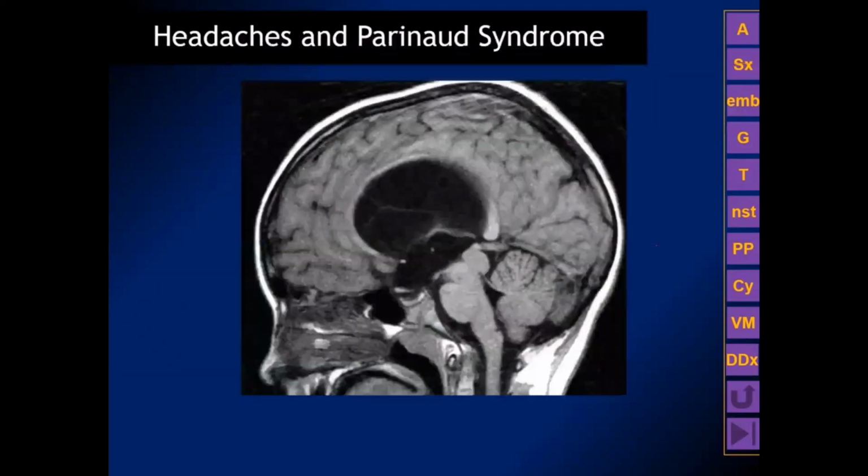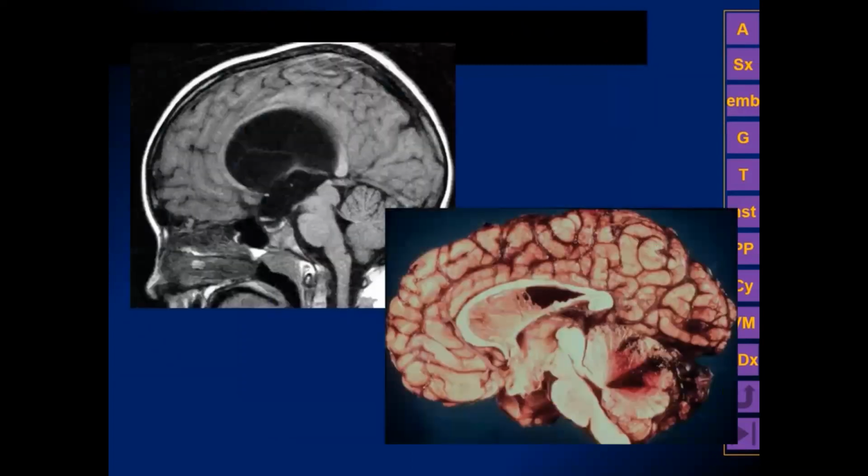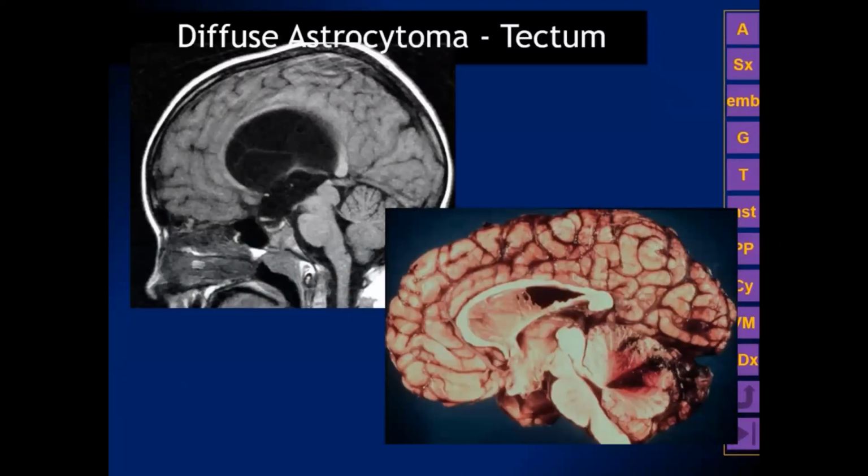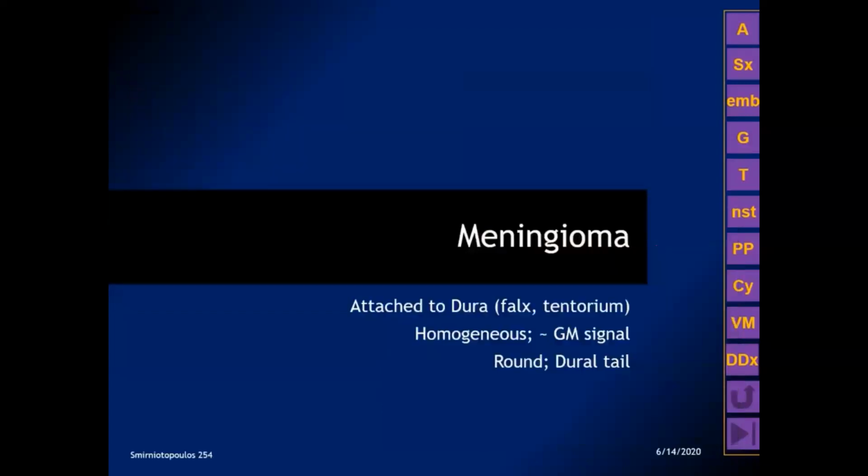This is a patient that has a glioma arising from the tectal plate. It's also causing obstructive hydrocephalus. This is a gross picture in a different patient illustrating the same findings of a grade 2 diffuse astrocytoma involving the quadrigeminal plate. Meningiomas may protrude into the quadrigeminal plate cistern after arising from the falx or the tentorium.